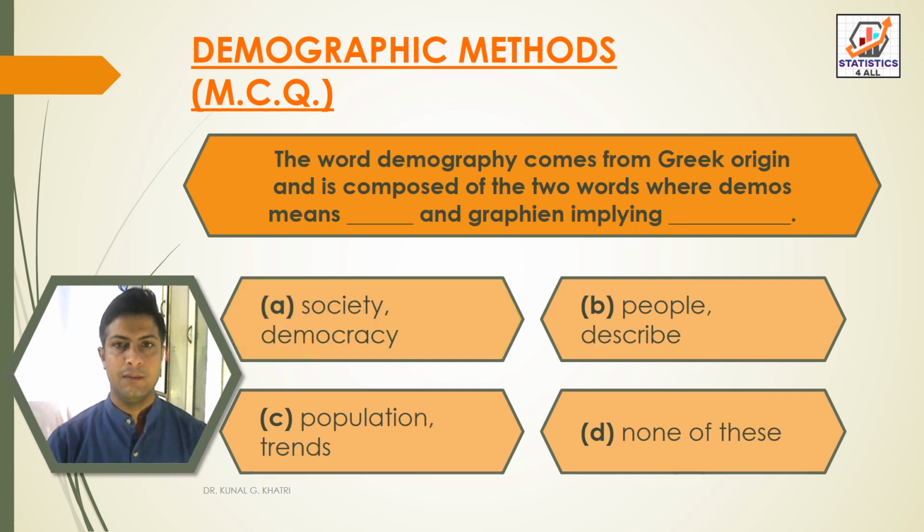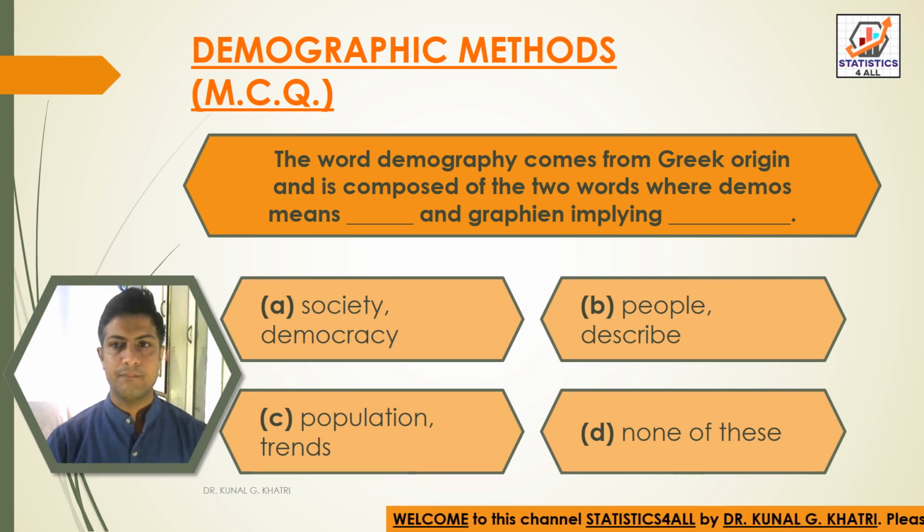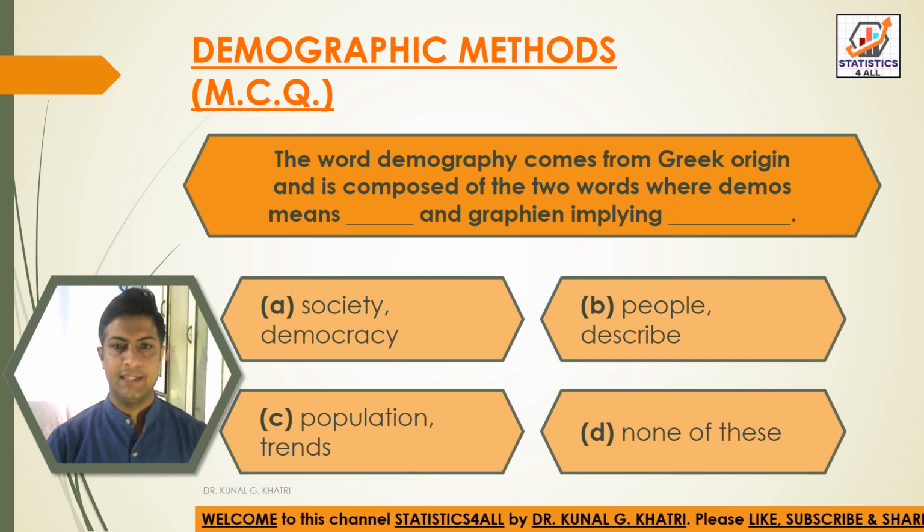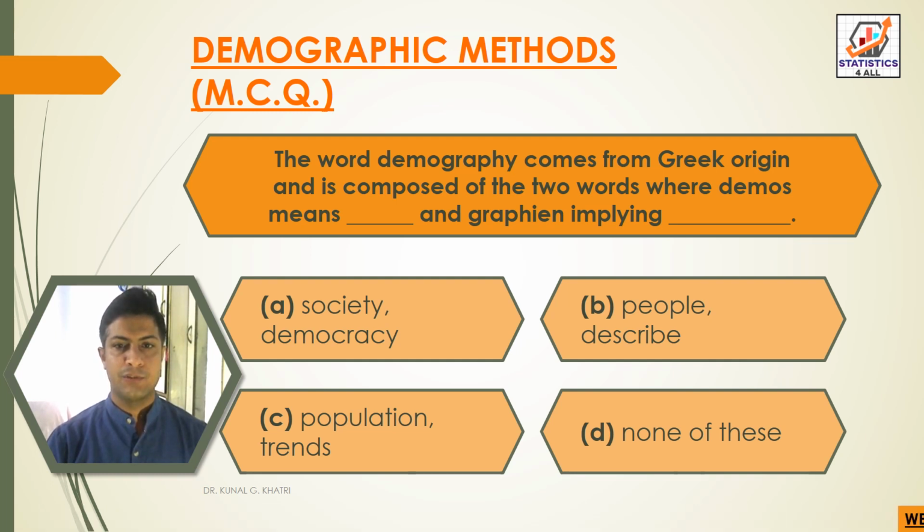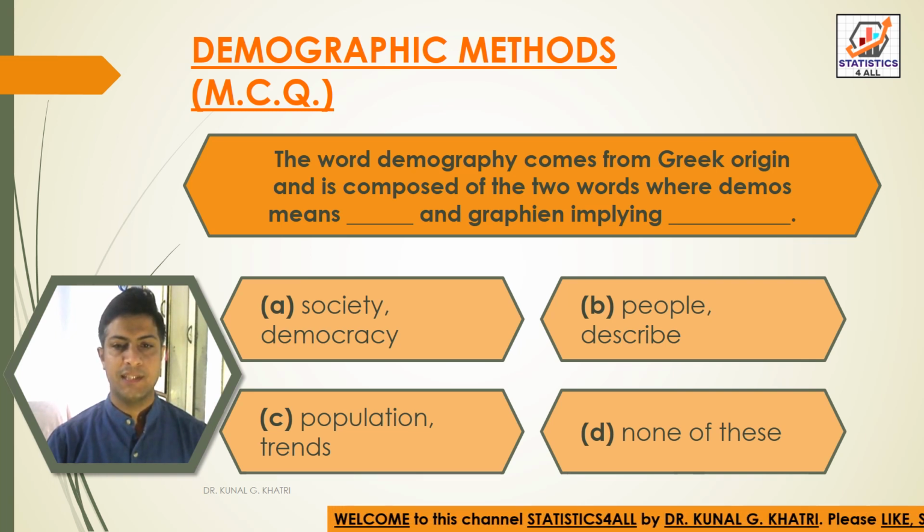Next question, the word demography comes from Greek origin and is composed of the two words where demos means dash and graphin implying dash. Option A, society and democracy. Option B, people and describe. Option C, population and trends.